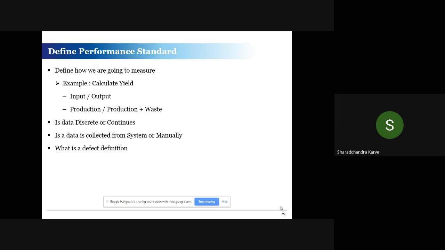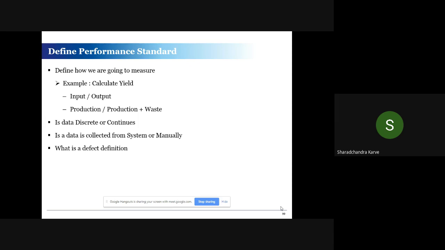Generally nowadays, most of the data collection is done by a system. So the measure phase is only of academic importance in Six Sigma methodology. But if the data is not collected from a system, if it is manually collected, then it is very important to verify the measurement system analysis.